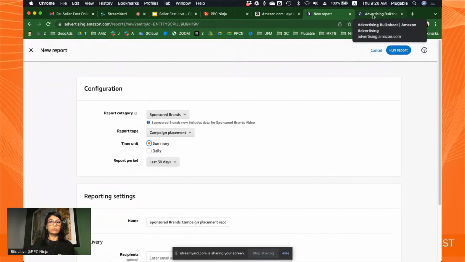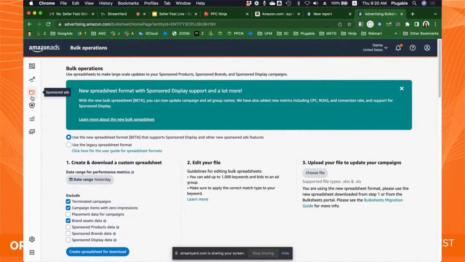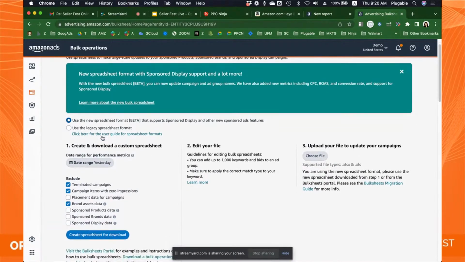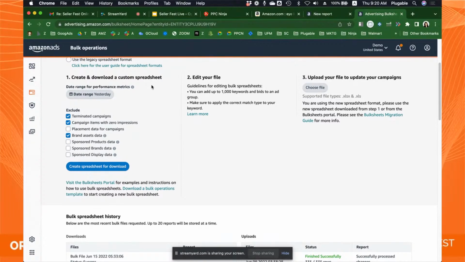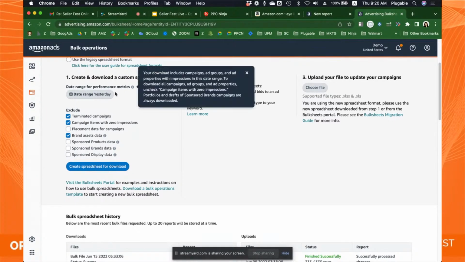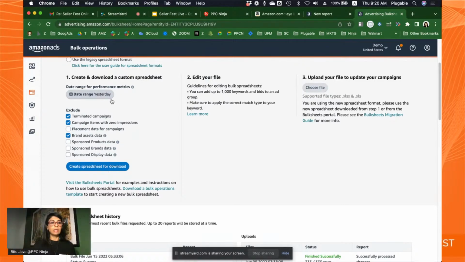The second report you want is your bulk file. With the bulk file, which is in the sponsored ads section, you want to make sure that you download the bulk file for a substantial date range, like maybe 30 days, 60 days, and then make sure that your placements data for campaigns is available. That's the part that we will need. So don't exclude it. Here, the option is to exclude, so you want to make sure that this is unchecked. You don't want to exclude it. You actually want this data.